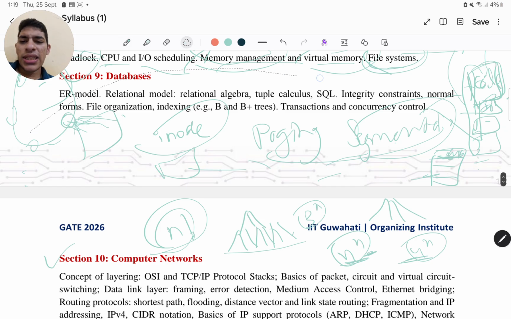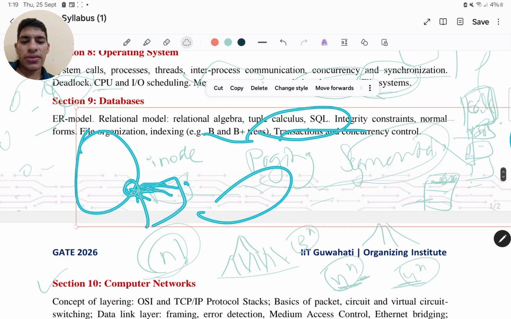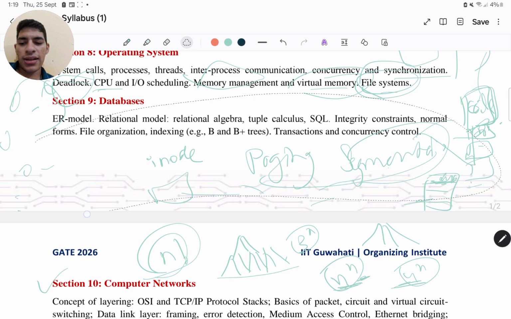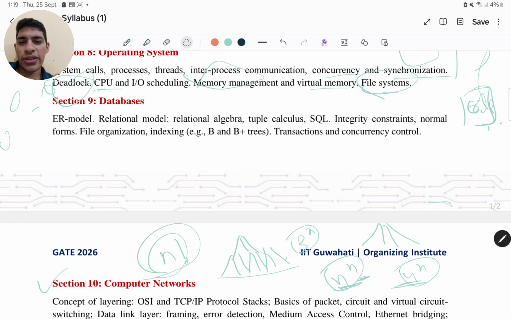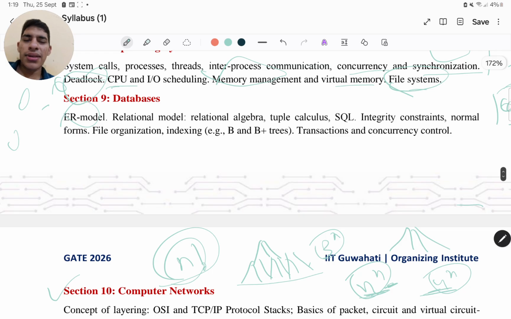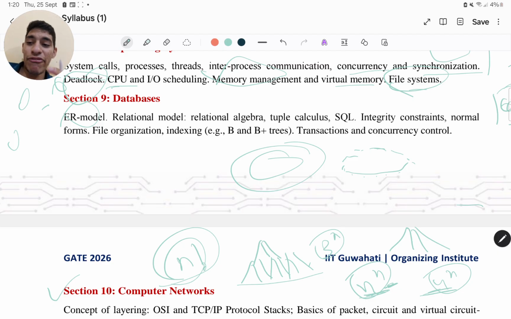While coming to the databases, right? What can possibly be asked? Let me just review in a bit of detail. So the thing is that in databases, they have ER modeling, right? They might ask you what this thing is representing in the entity relationship model. What a dotted entity is representing, right? They might ask you. These are pretty frequent questions, right, which have come already in the GATE examinations till yet, and also in the UGC NET examination if you are preparing for JRF.